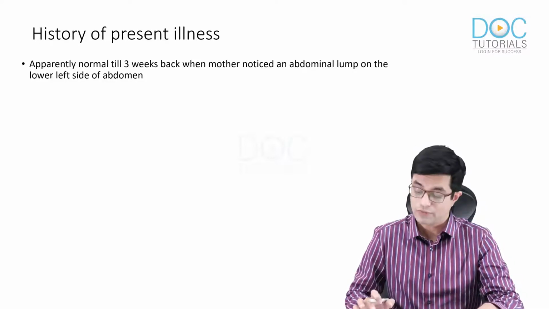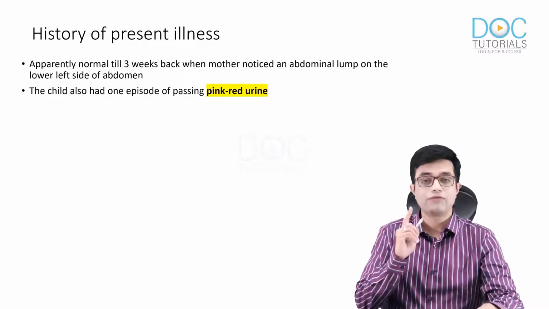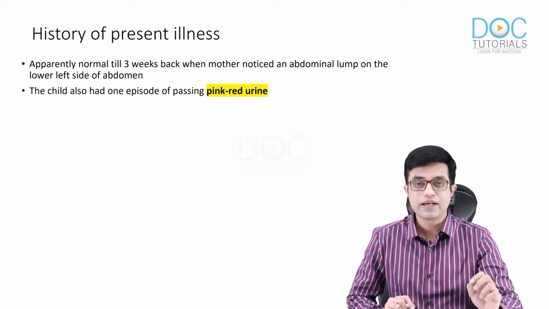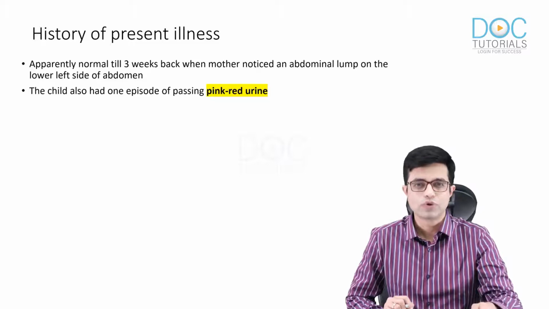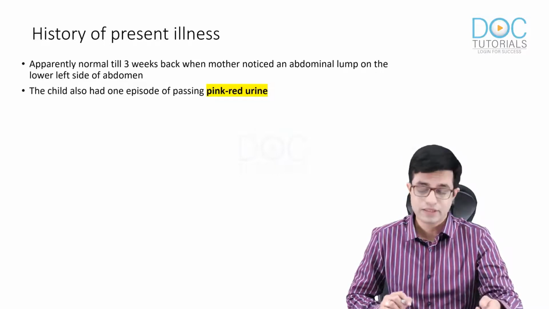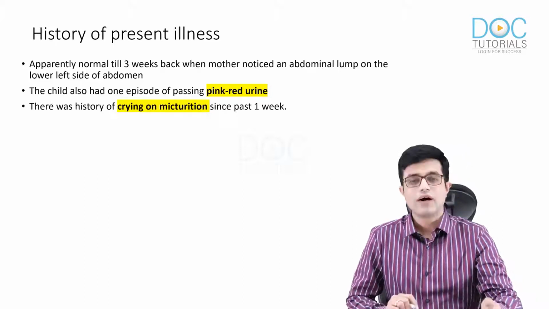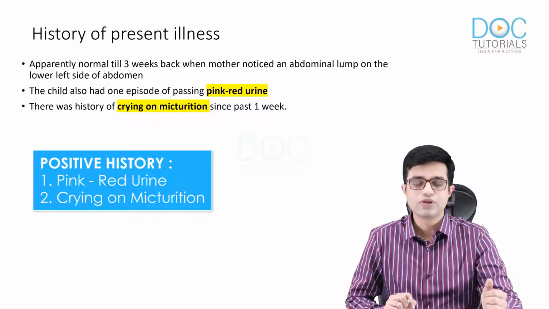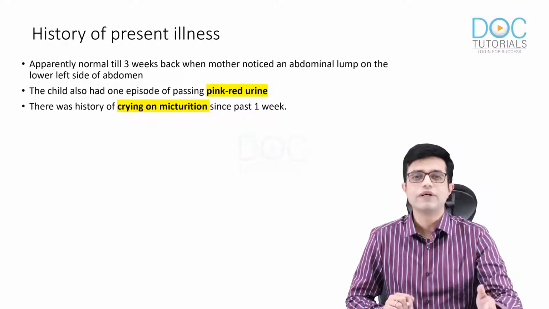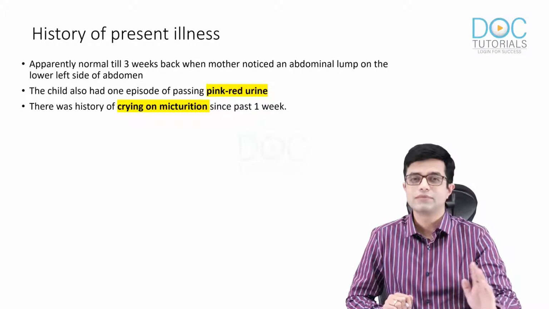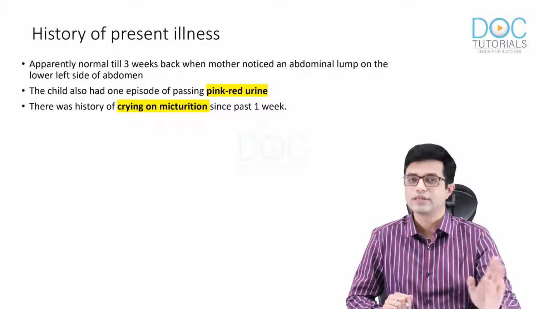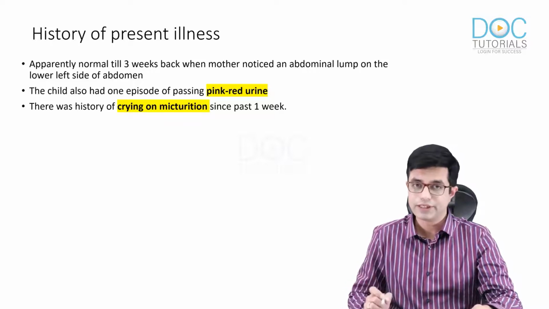On further asking, it was found that there was a history of one episode of passing pink red urine by the child, which according to mother cleared up in 1 or 2 days. So probably we are thinking of hematuria here, right? Then the child also had history of crying on micturition since past 1 week. You know that crying on micturition in young children is a sign of dysuria, and so there may be UTI also associated in this condition. So probably the mass we are looking at has something to do with the kidneys and the urogenital system. So these are the clues we are accumulating on this side.